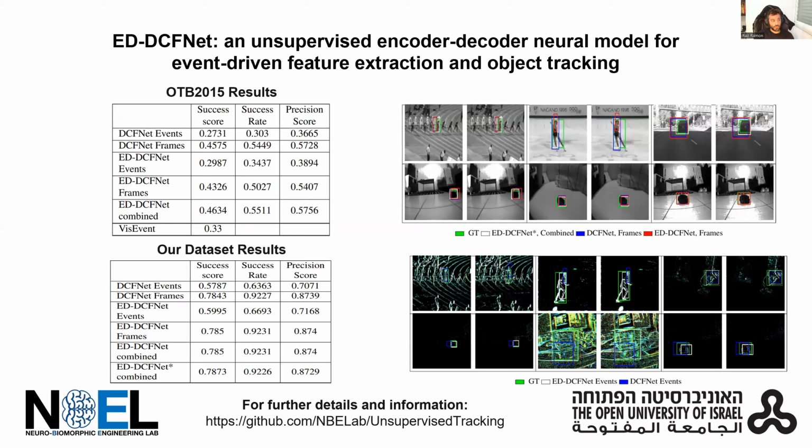Our model results are comparable with the latest models, even though it is much smaller in size and unsupervised. Our proposed model, which integrates 2 DCFNets and an encoder-decoder architecture, is larger than a single DCFNet. However, despite its increased memory footprint, the proposed architecture maintains low latency, similar to that of the standalone DCFNet.